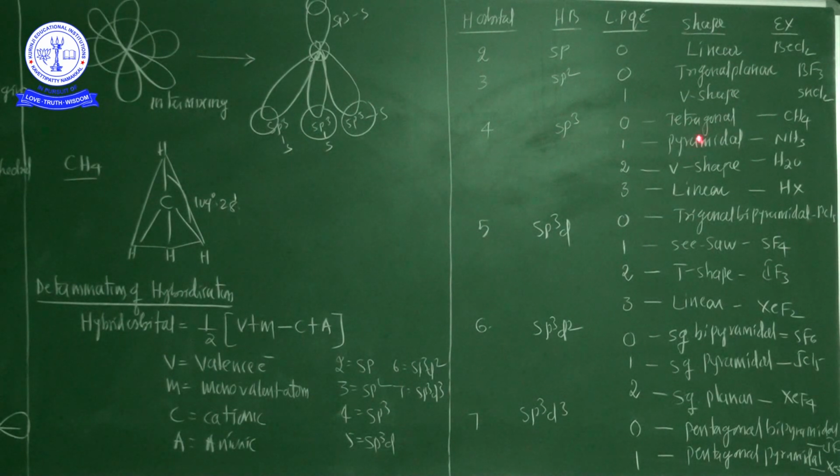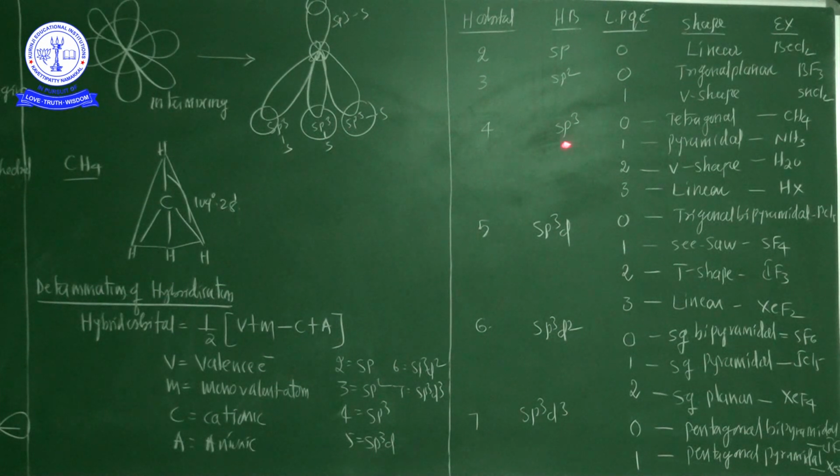But the hybridization is the same. Since one lone pair of electrons is present, there are lone pair to bond pair repulsion forces, hence the shape of the molecule changes from the tetrahedral shape to the pyramidal shape. The best example is the NH3 molecule.